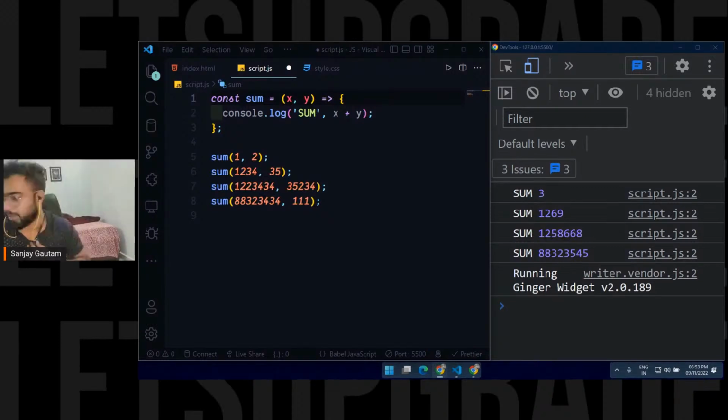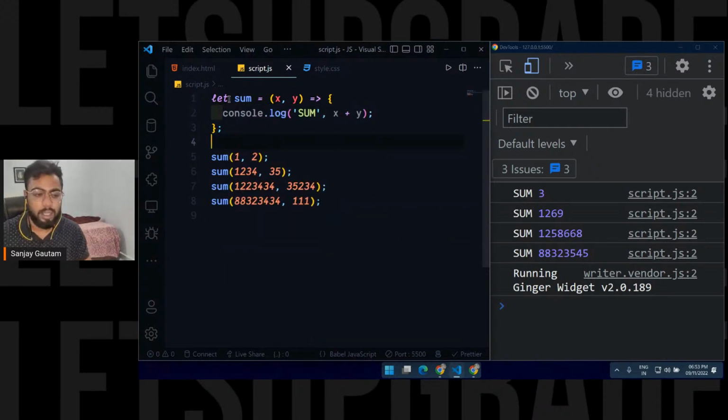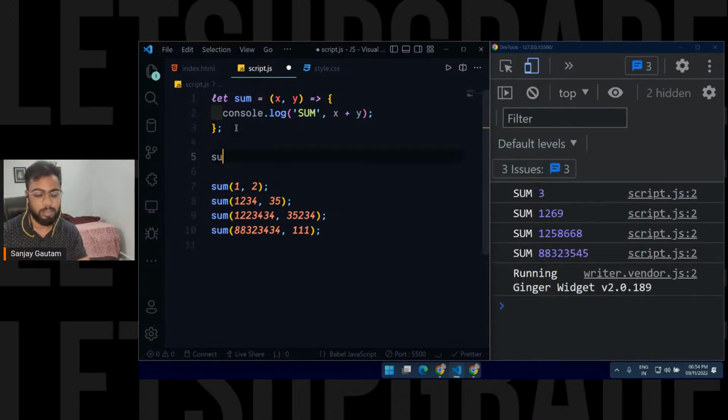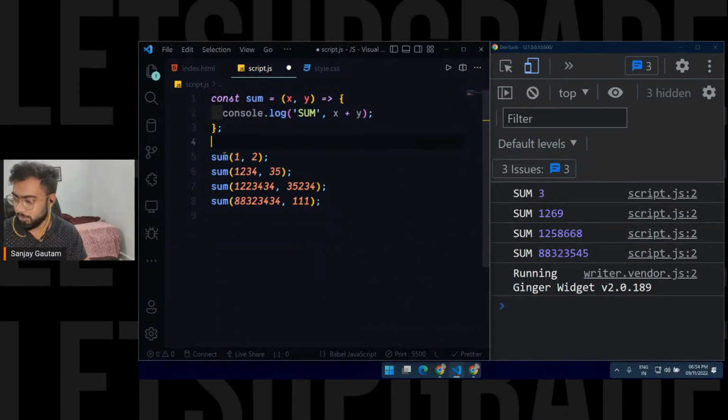Okay, I think my stream is lagging a bit today. Why we are using const? We must use const only, sir? That is not important. You can also use let here as well. But with let, you can change the value of sum. Somewhere down the line, you can make sum equal to some other value, and then you will end up with errors. That is why I suggest that whenever you create a function, always use const. Yeah, it's lagging a lot today.